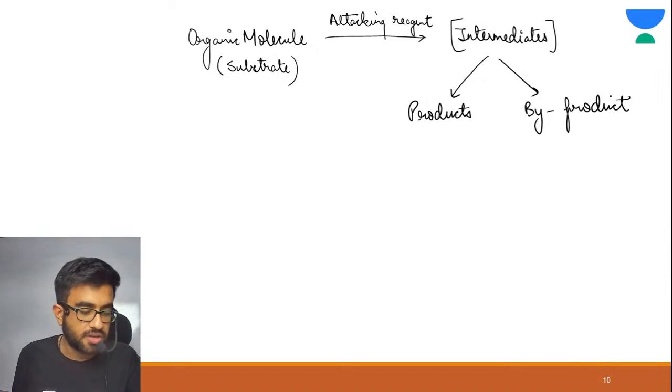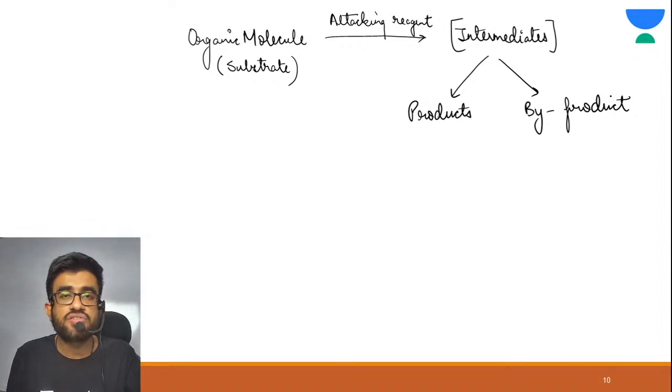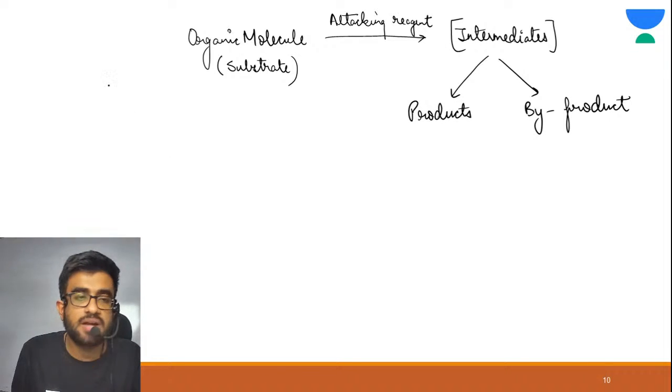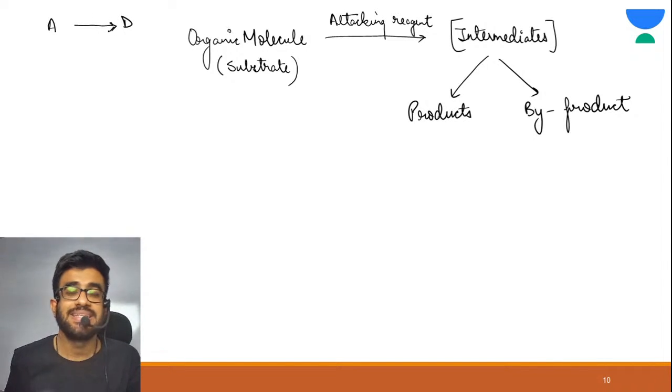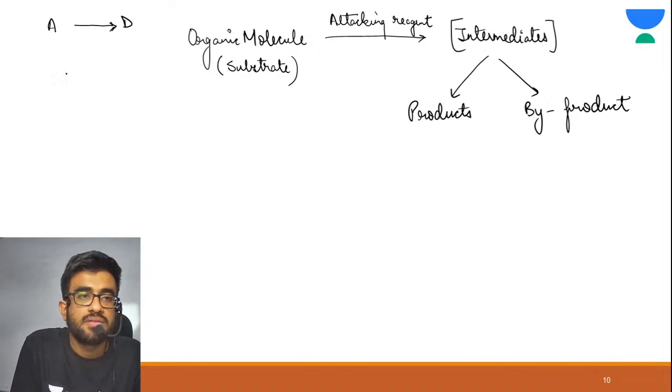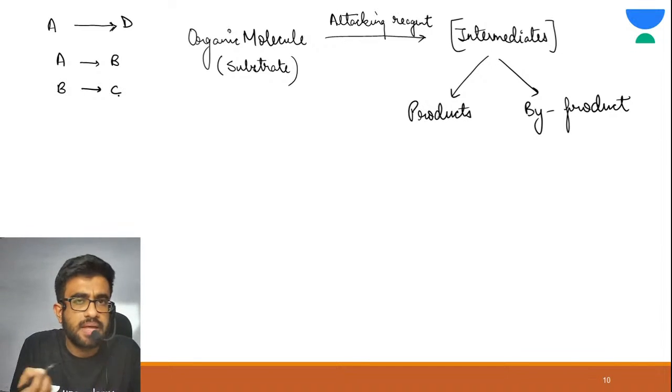See, I will tell you one trick. Most reactions are multi-step reactions. That means, suppose you want to make D from A. What do I mean by this? A is first converted into B, B is then converted into C, and C is then converted into D. I'm just taking an example.